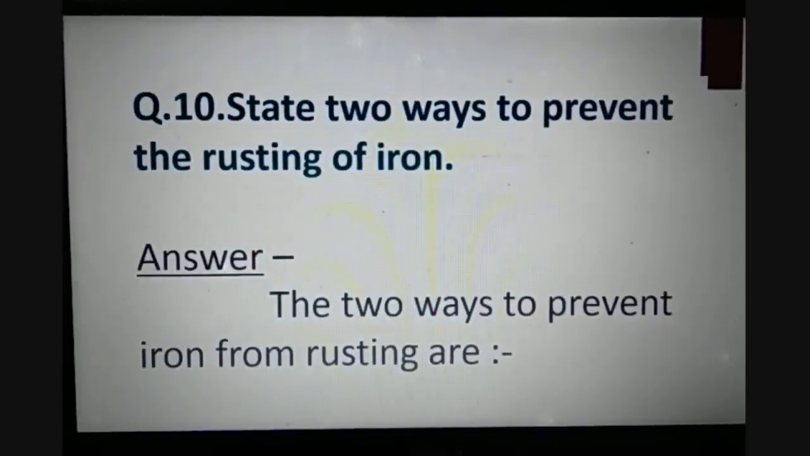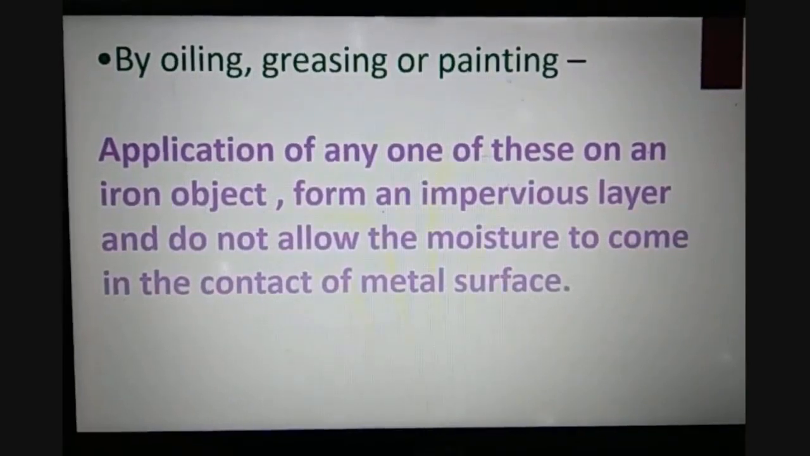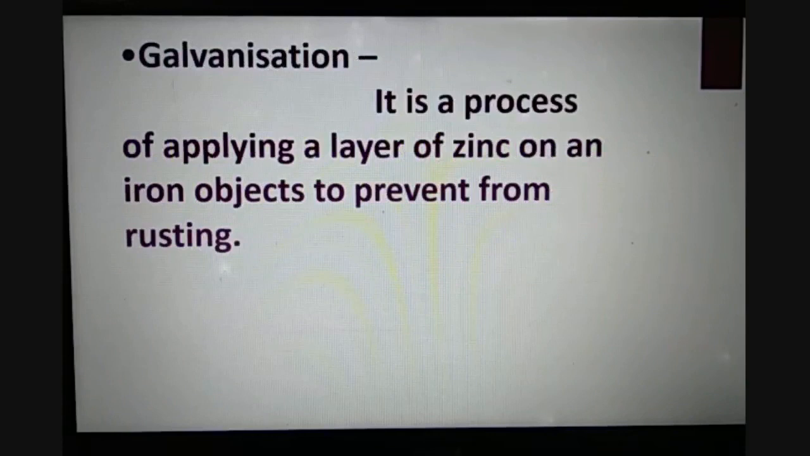Question number 10 is, state 2 ways to prevent rusting of iron. So let us see the answer. By oiling, greasing or painting, because application of any of these on an iron object forms an impervious layer that is continuous and does not allow moisture to come in contact with the metal surface, and hence it can prevent rusting.